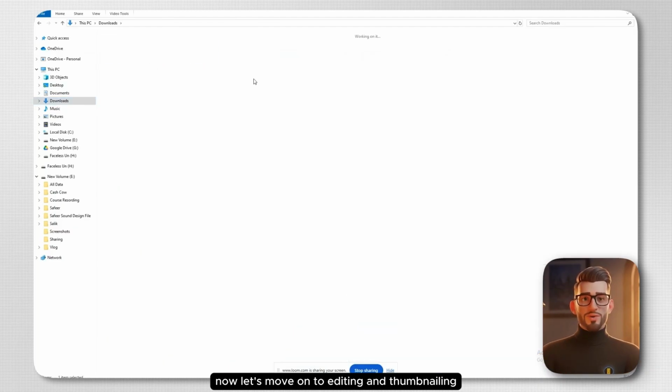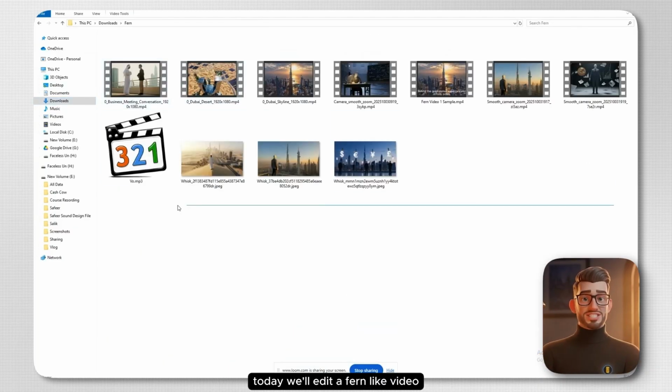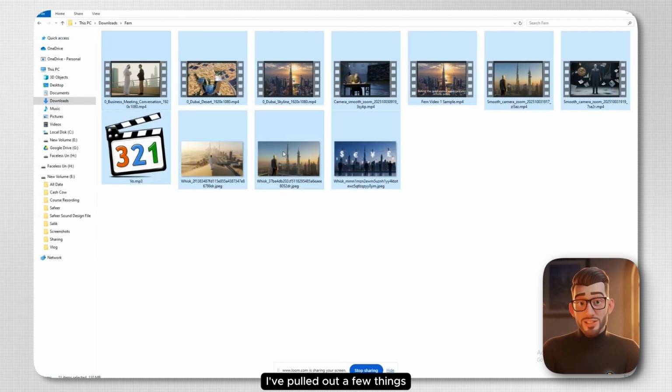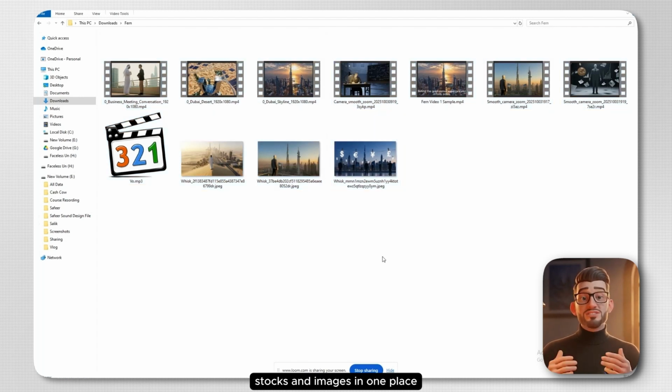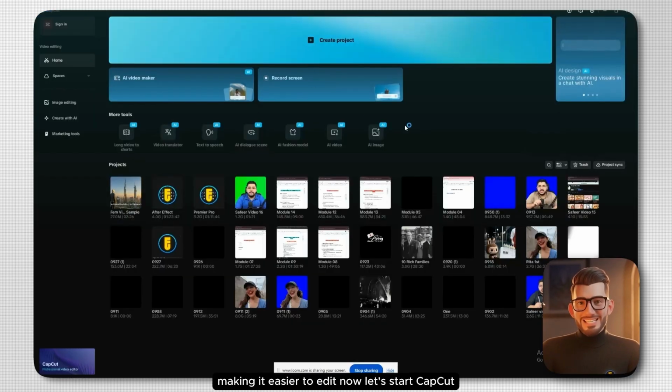Now let's move on to editing and thumbnailing. Today we'll edit a perfect video. I've pulled out a few things, including a voiceover and some clips, and I've collected them all in one place. You can also put together your file, including everything you generate, stocks and images in one place, making it easier to edit. Now let's start CapCut.